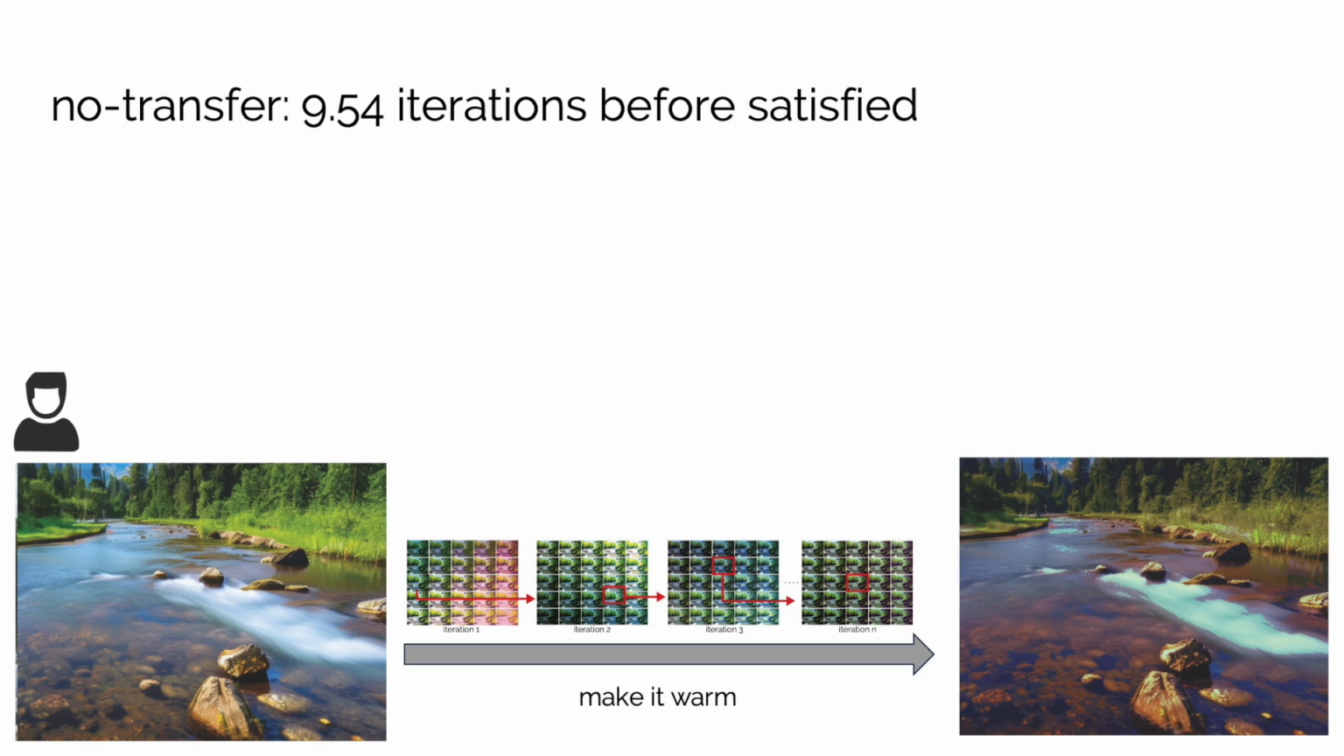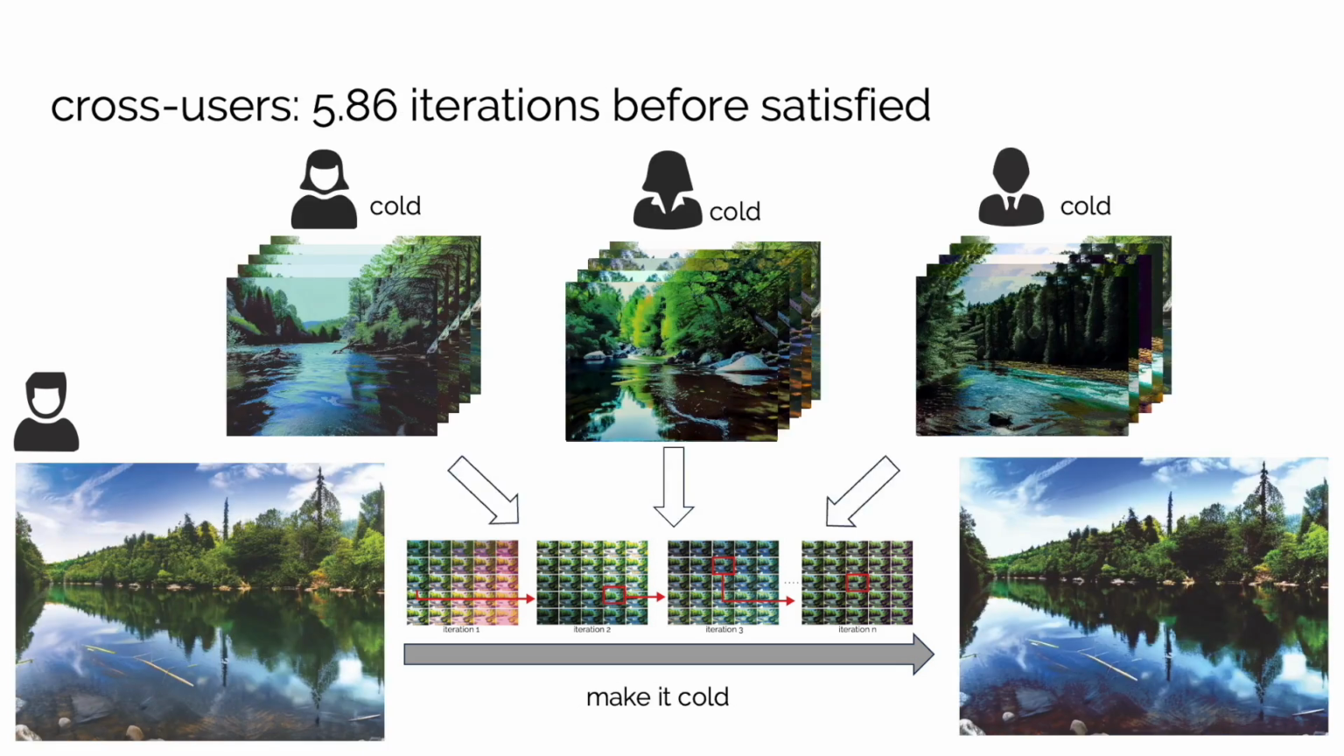In the image enhancement task, participants required an average of 9.54 iterations to achieve a satisfactory result, without leveraging prior knowledge. In the cross-user condition, where optimization experience from the same theme was transferred, a new group of participants needed only 5.86 iterations on average.